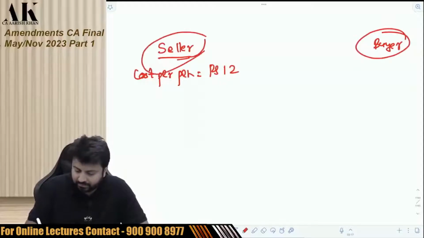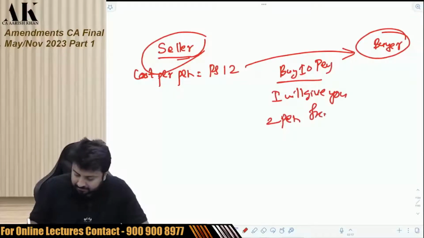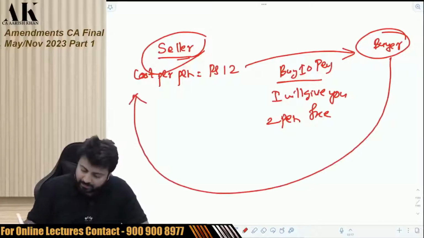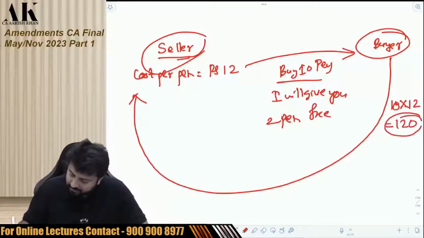And I'm giving you an offer: buy 10 pens and I will give you 2 pens free. So you'll pay me how much for 10 pens? 10 into 12 rupees, 120 rupees.